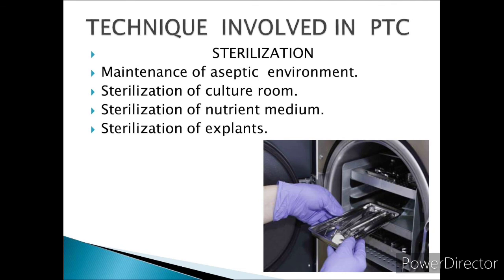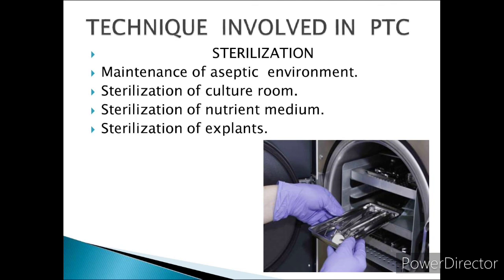Autoclaving is by using high pressure at 121 degrees Celsius, increasing the pressure and temperature for 15 to 30 minutes. By doing this, we can remove the microbes, or by dipping in 70% ethanol, followed by flaming and cooling. So by first wet steaming sterilization, and then autoclaving for 15 to 30 minutes, or dipping in 70% ethanol followed by flaming and cooling, we can maintain an aseptic environment.